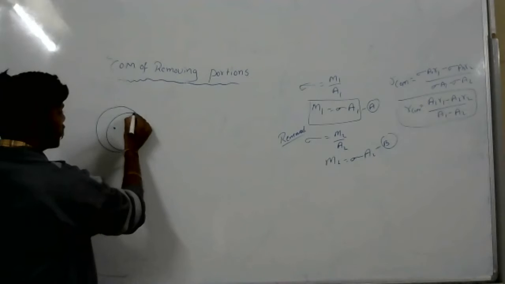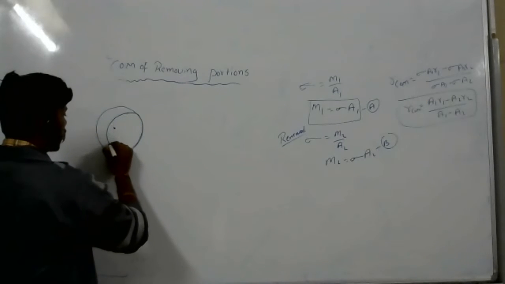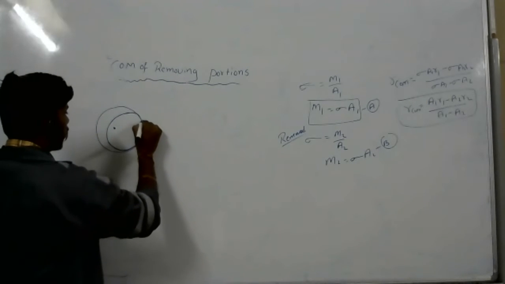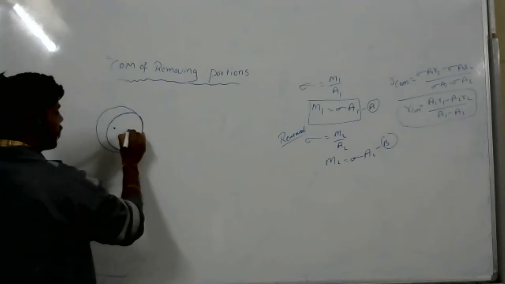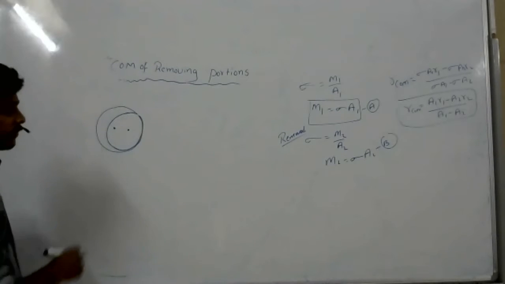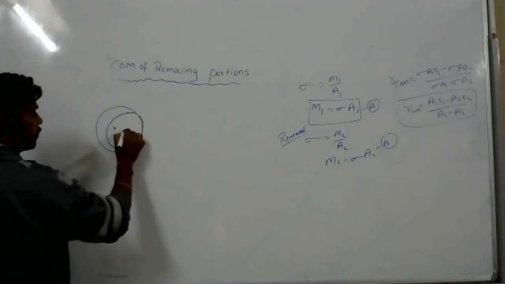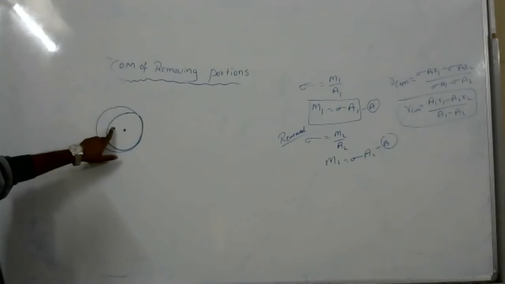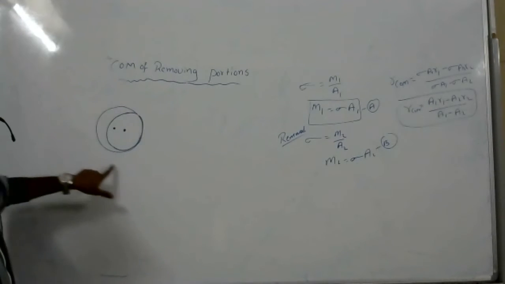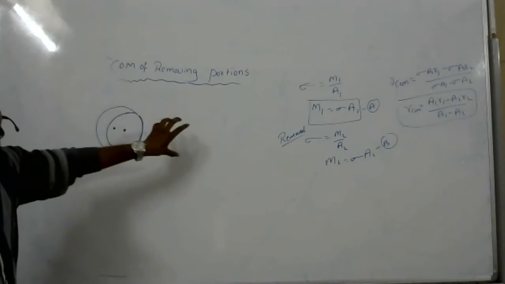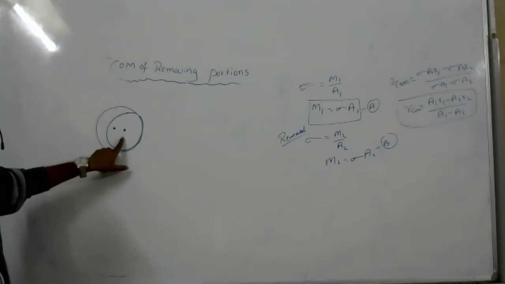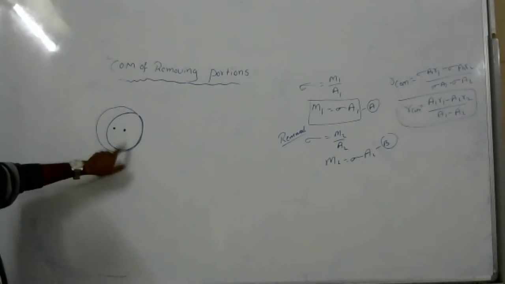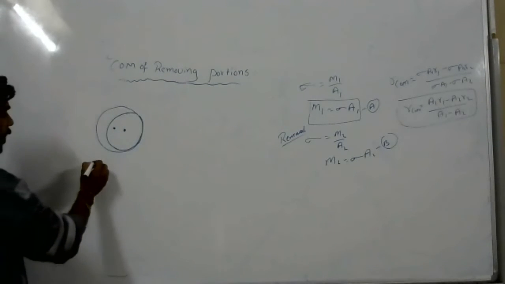Now they have removed this much of a portion, so its center of mass will be somewhere here. Are you getting? This center of mass is for the whole. Whatever they have removed, that center of mass is this much, okay? Yes, sir.